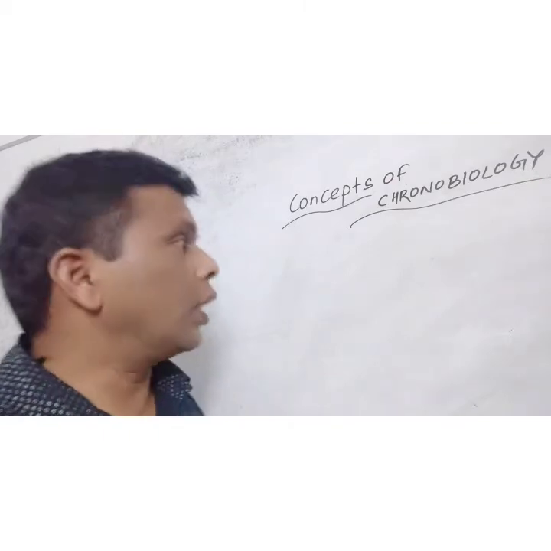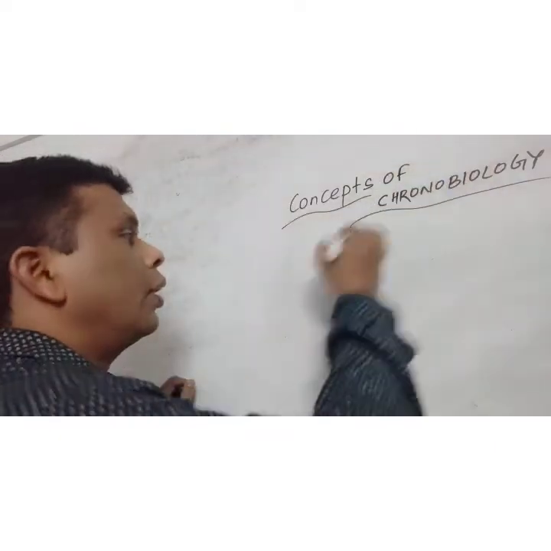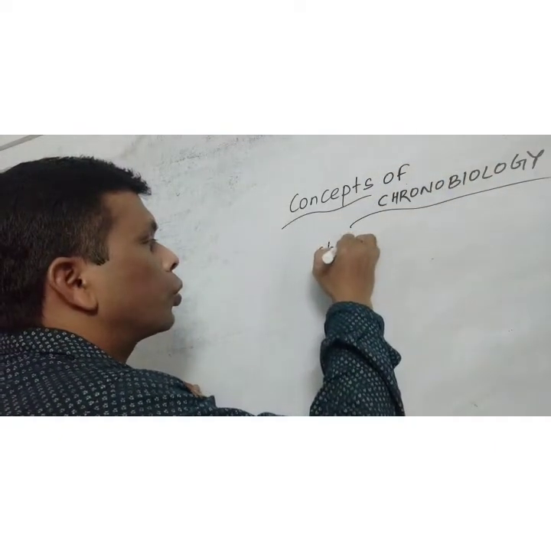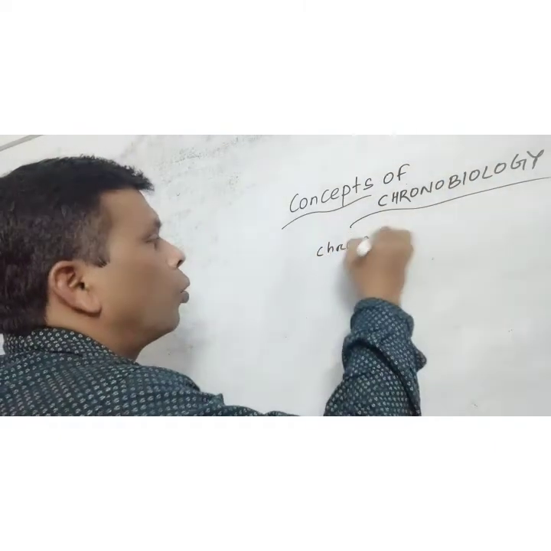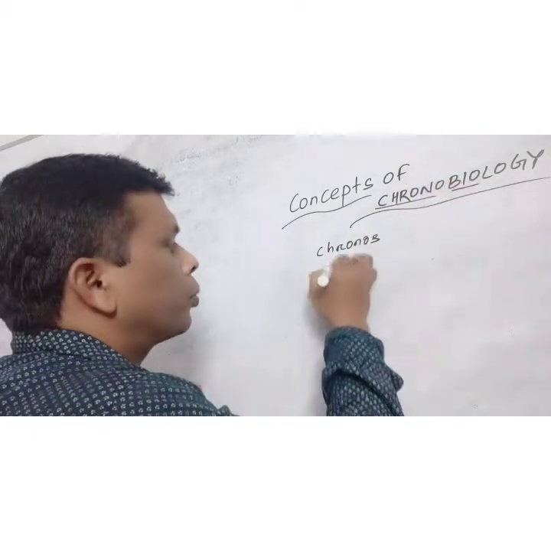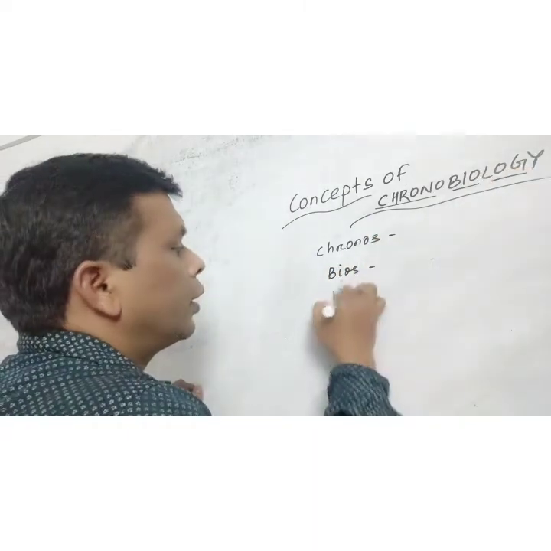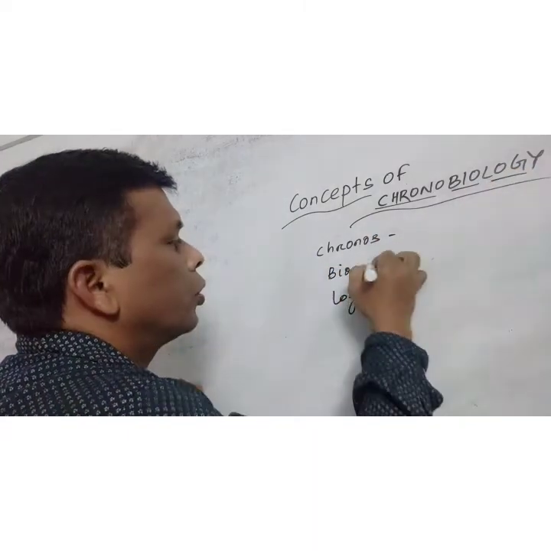It is basically derived from three Greek words. What are they? Chronos, chrono, bios, bio, and from logos, logi.